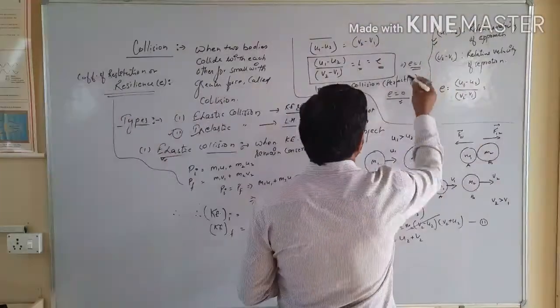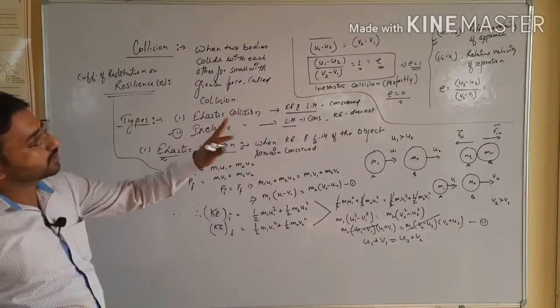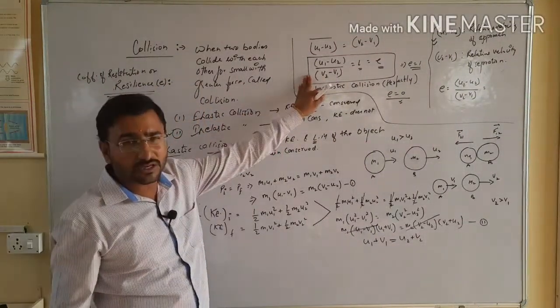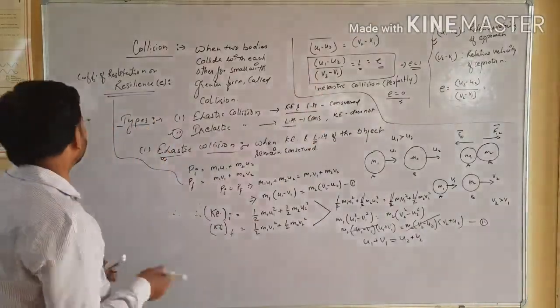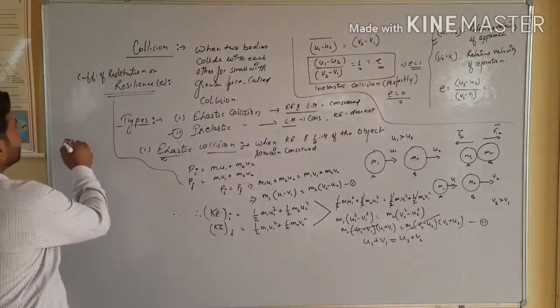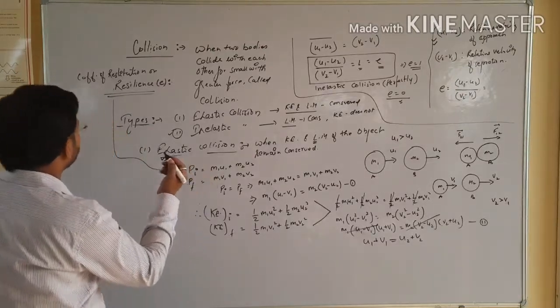And practically we do not have these two types of conditions, perfectly elastic and perfectly inelastic. The collision we face is called imperfect.